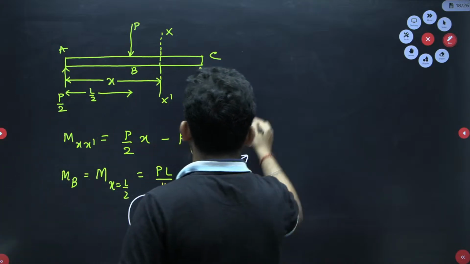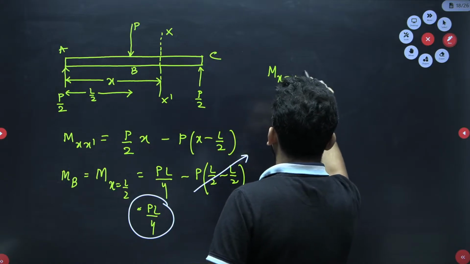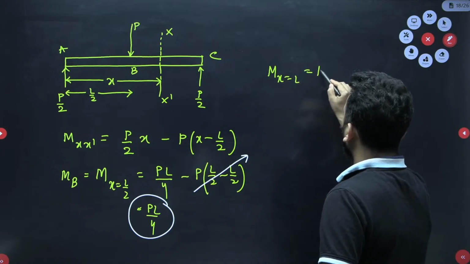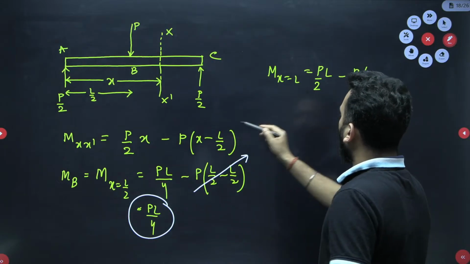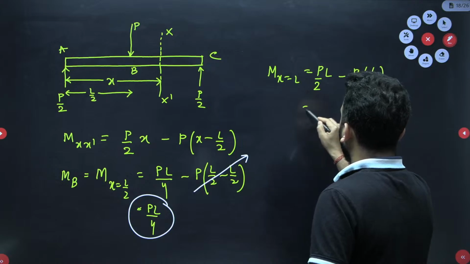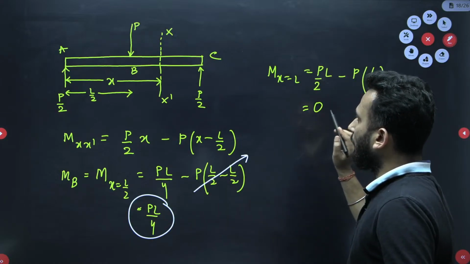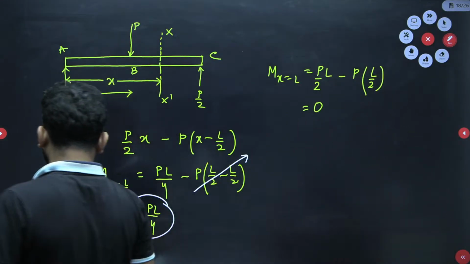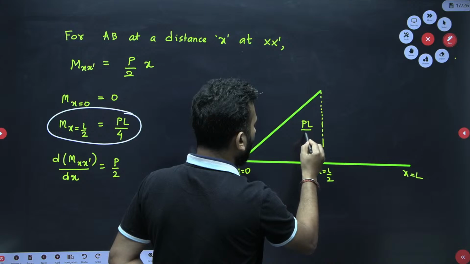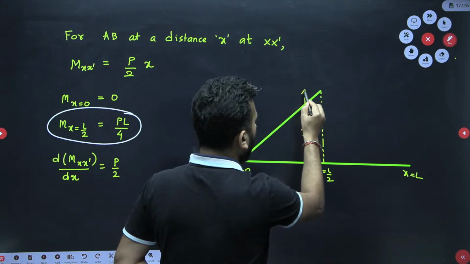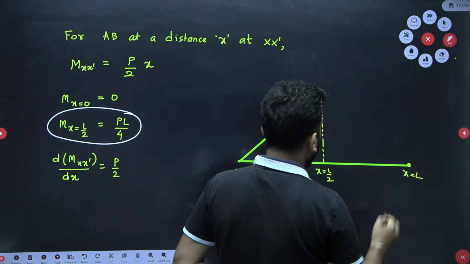And for C, if I have to find the moment, I will substitute x equal to L in this equation itself. So PL by 2 minus P into L minus L by 2, that is PL by 2, so that is coming out to be 0. So B point is clear, C point is 0. If I go back to my diagram, this is PL by 4, that is very clear for me, and this point I also know that it is 0, the extreme point is 0.